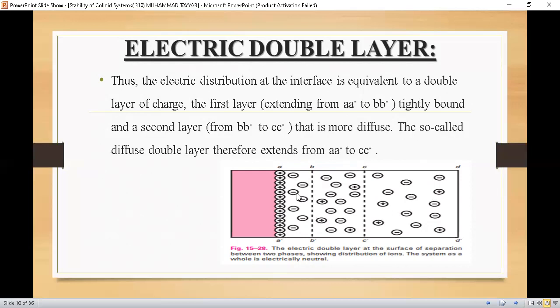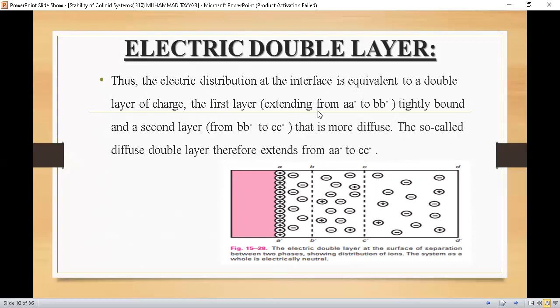Now let's discuss what the zeta potential or Nernst potential is. In this diagram, the region from C dash to D dash is the region of electric neutrality. There is equal distribution of positive and negative charges in the dispersion solution. Thus, the electric distribution at the interface is equivalent to a double layer of charge. You can see that this is the first layer, and then this is the second layer. So there is an electric double layer in the solution.